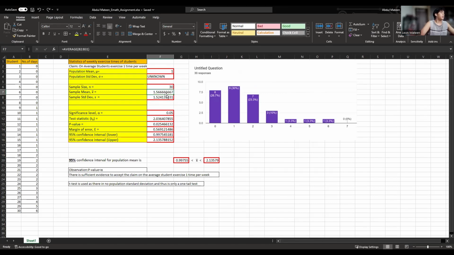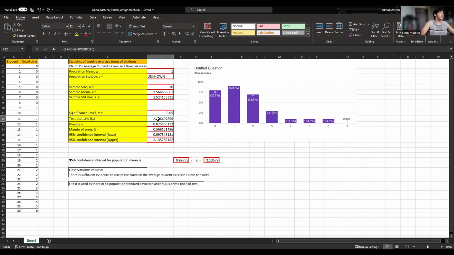For the sample mean, I use AVERAGE, then B2 to B31, my list of data. For the standard deviation, I use STDEV.S because it's a sample, then B2 to B31 as well. For my significance level, I put 0.05 because it's 5%, and the confidence level is 95%.